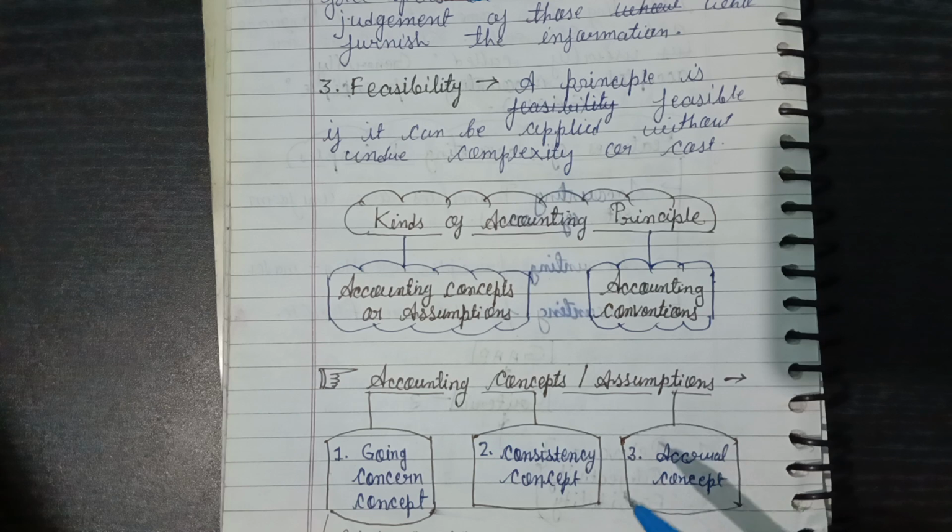Consistency concept means maintaining the accounts with systematic rules and standards, and methods followed year to year. And accrual concept says all transactions must be recorded in accounts. Maybe they will not be related to cash, but we must record all the transactions.